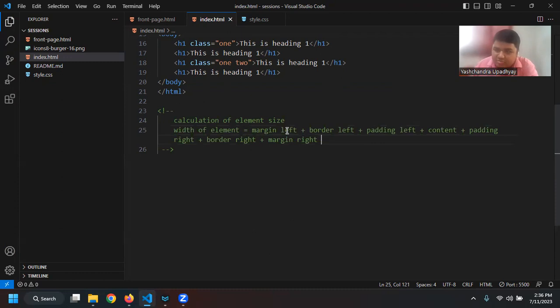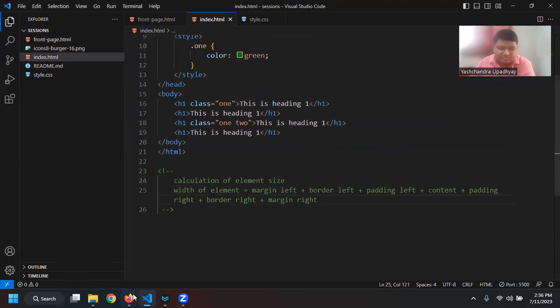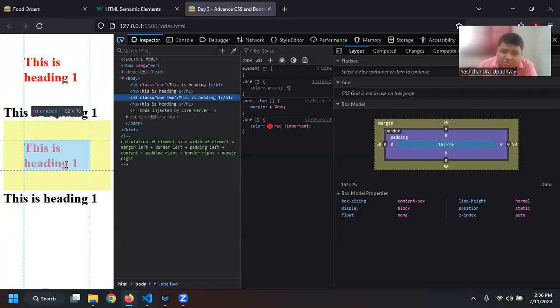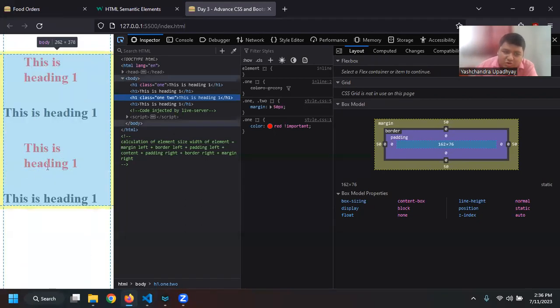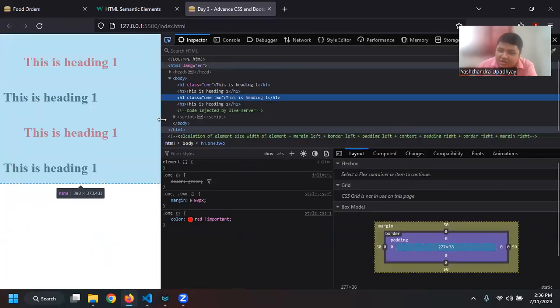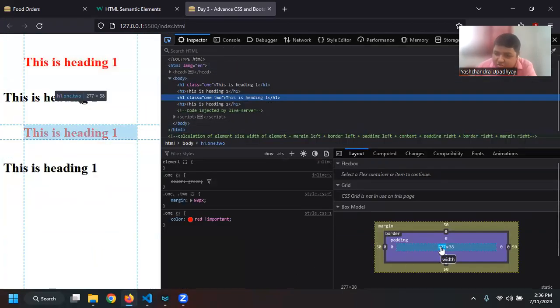There will be margin top, border top, heading top, content, padding bottom, border bottom, and then margin bottom. Right. So I hope now you know what is box model, how the content is calculated, and there are also some functionality of HTML. So let us say when there is no space, it changes its overall size. So let us say if I change it, you can say now it says heading 1 on the same line, and you can say this is 277.